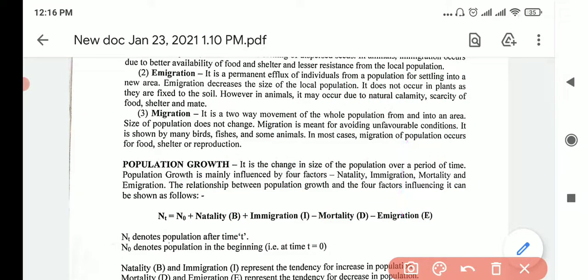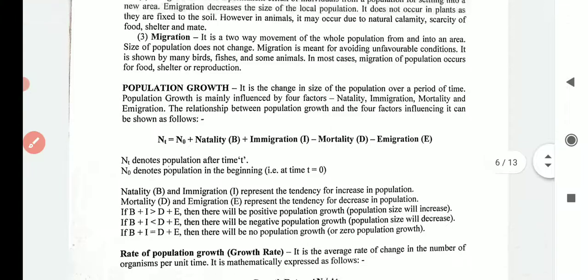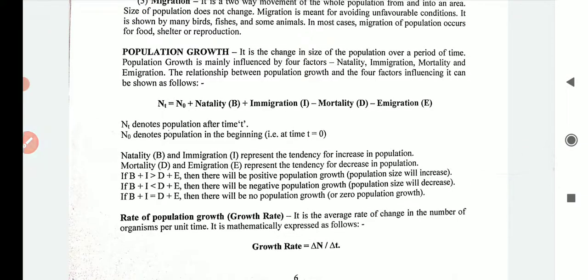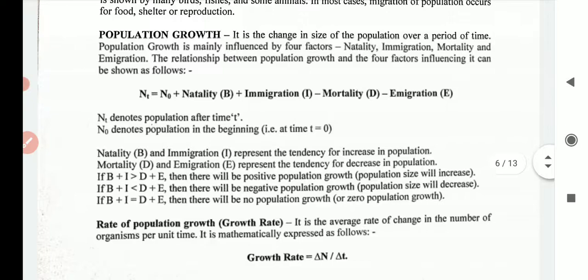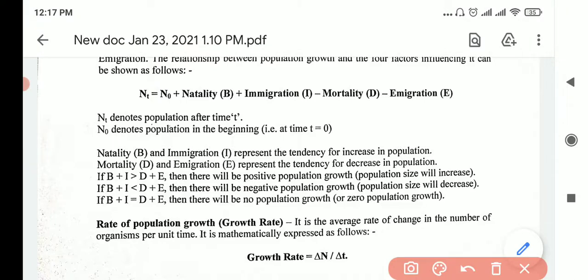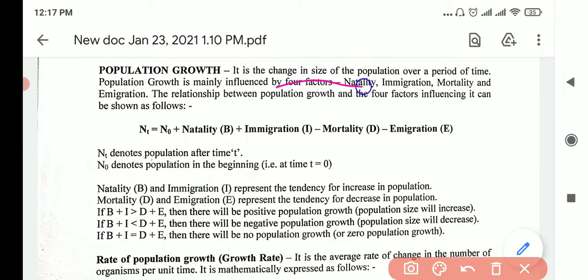So now let's see, since I've introduced you to these three terms, how can we apply them in population growth? Population growth means an increase in, let's say, age or size. So it's a change. Change in size of a population over a period of time means population growth. It's influenced by four factors: birth rate, immigration, death rate, and emigration.